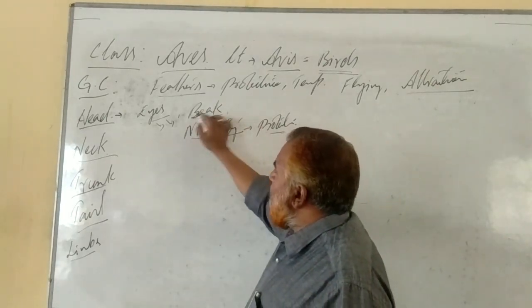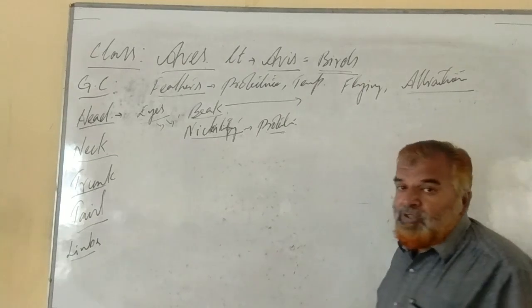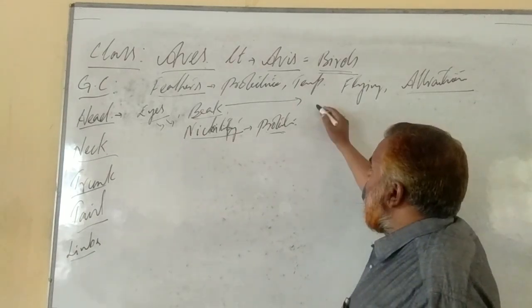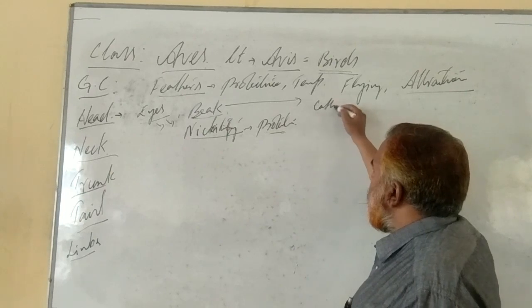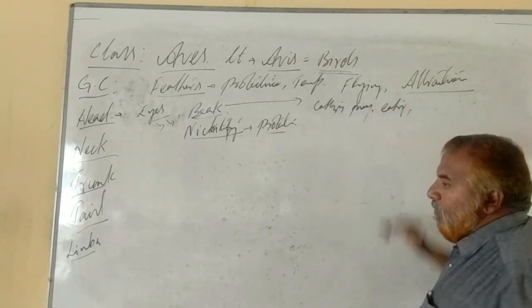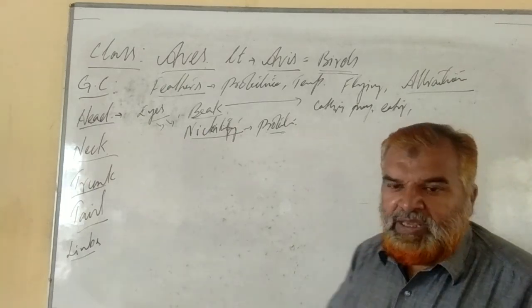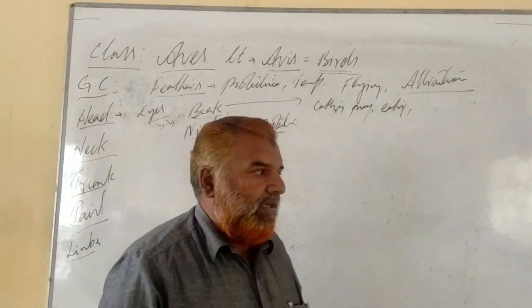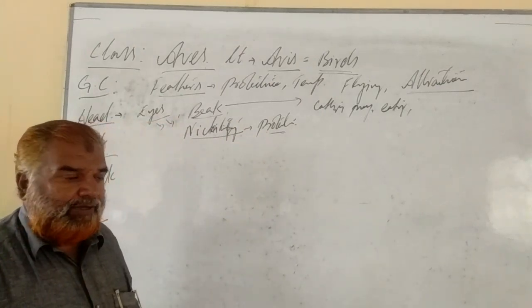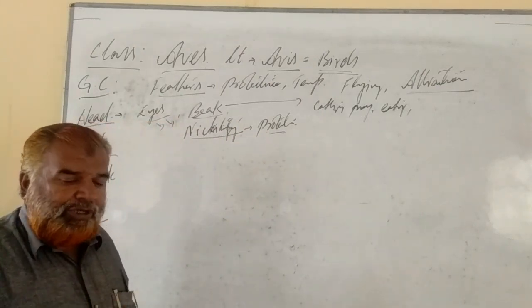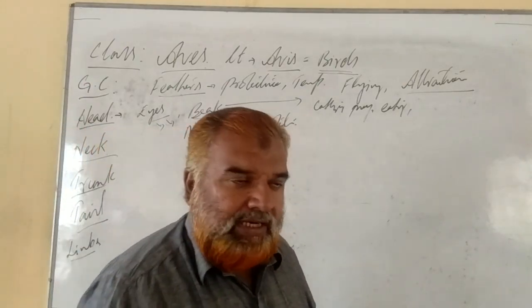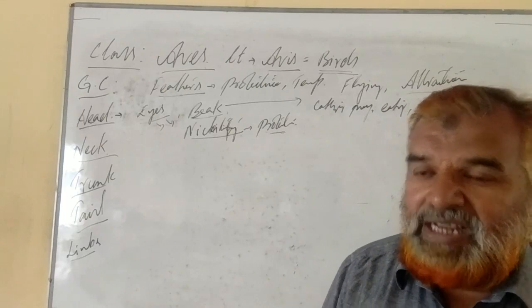Then the beak. This beak has an upper jaw and a lower jaw, without teeth. It helps in catching the prey, holding the prey, eating, biting, piercing, and tearing, because birds have different types of food habits. They are frugivorous, eating fruits, seeds and nuts. They are herbivorous, omnivorous, and carnivorous.